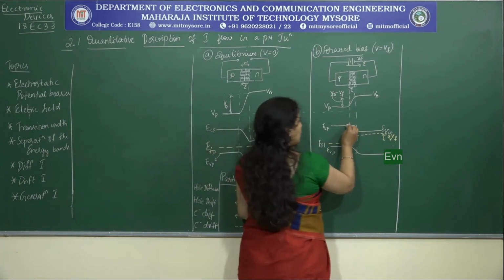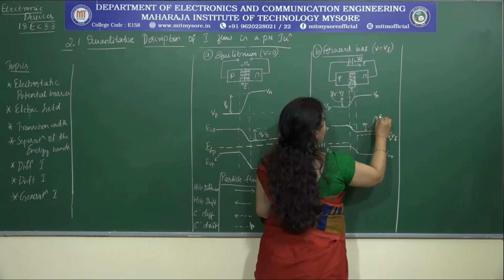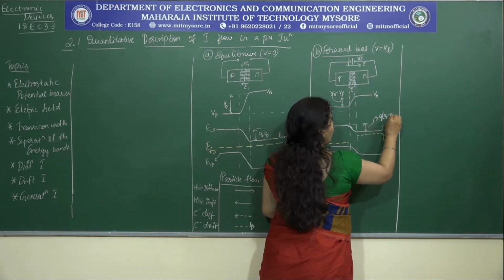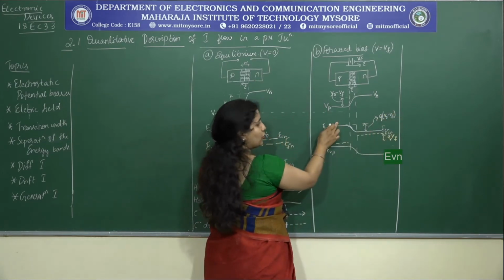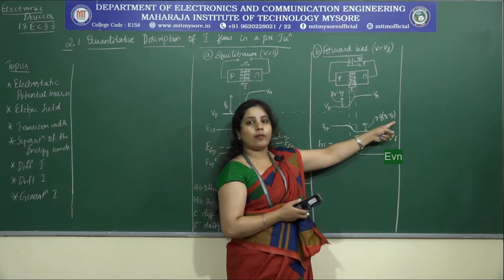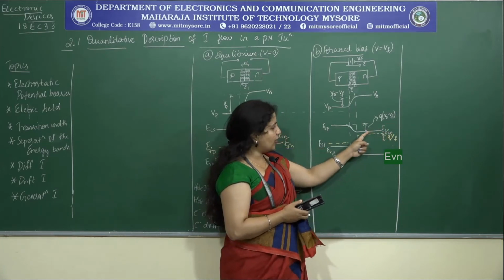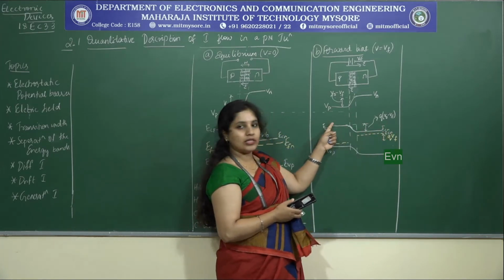And what is this? Separation between the energy bands is how much energy is required for the electrons to move from this energy level to this energy level. It should possess Q into V naught minus Vf amount of energy to ensure that the electrons from here move to this level.